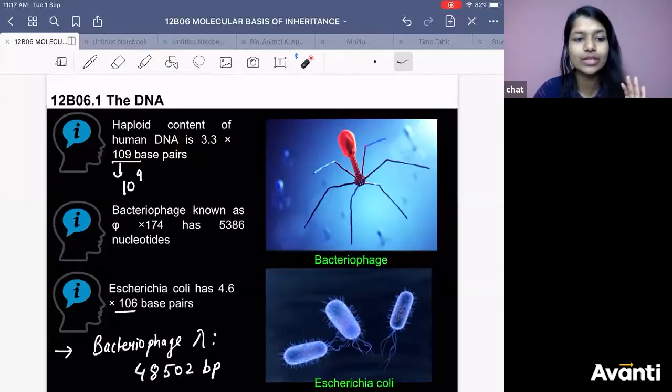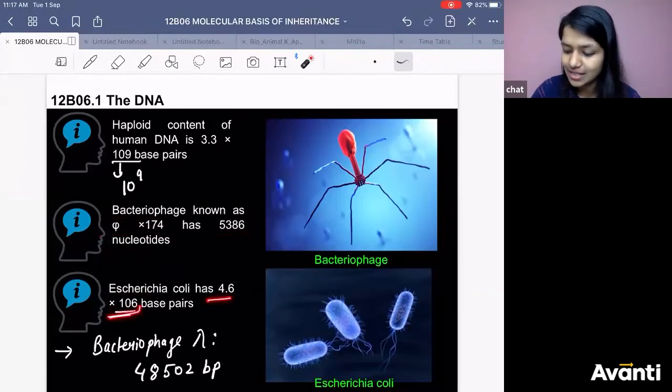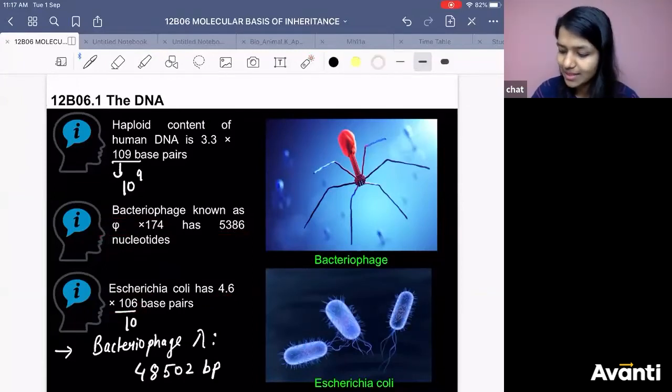These are the data you need to remember. Bacteriophage 5174 will have 5386 nucleotides. Escherichia coli will have 4.6 into 10 to the power 6. Bacteriophage lambda has 48502 base pairs.